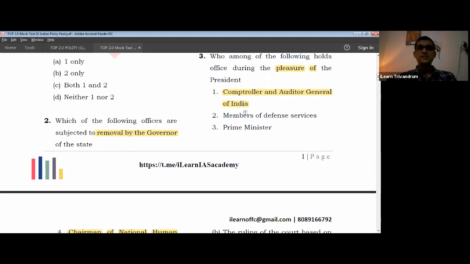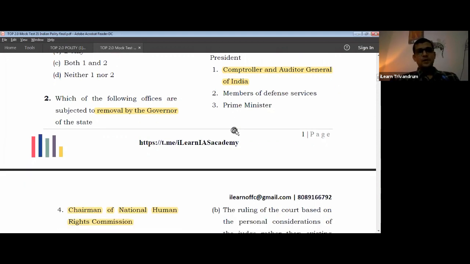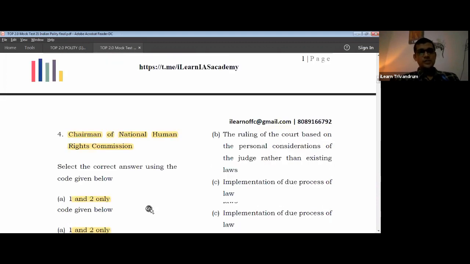Coming to the prime minister, of course, on terms of the collective responsibility, the prime minister can be removed and changed by the president. Again, not in complete discretion, but there are conditions to be satisfied. I think you know about it. All right, so let us come to the next question. That is the fourth question.